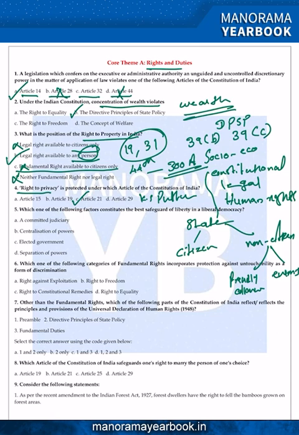Articles 25 to 28 talk about freedom of religion. And 29 and 30 talk about cultural and educational rights. And Article 32 is called constitutional remedies. So the right to privacy is part of right to freedom under Article 21 of the Indian Constitution. So the answer to question 4 is C for Calcutta.